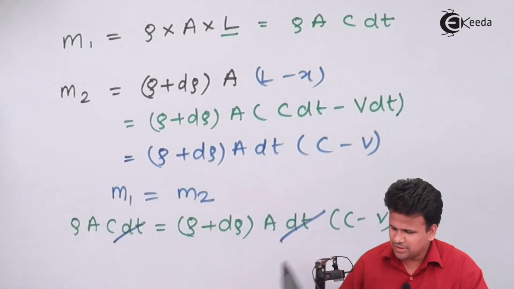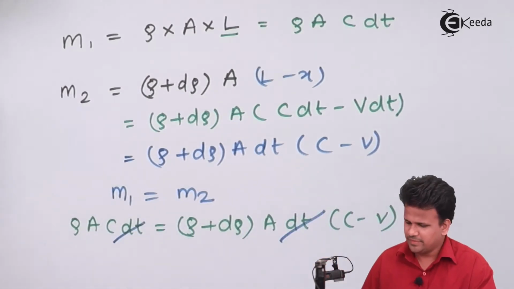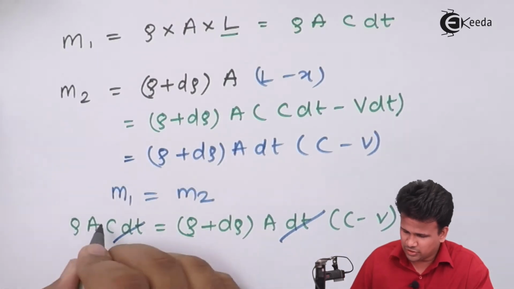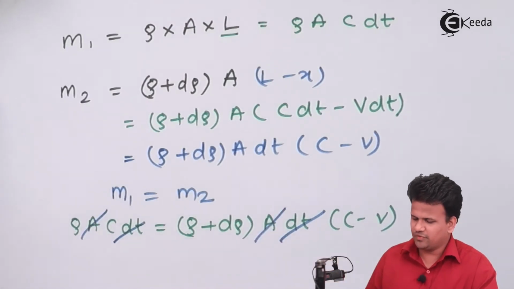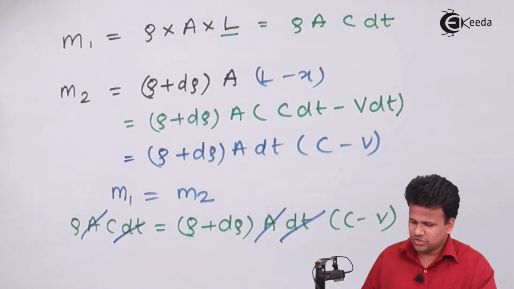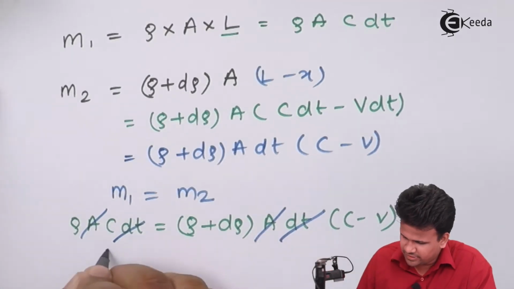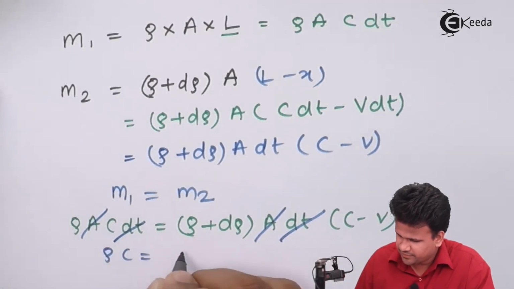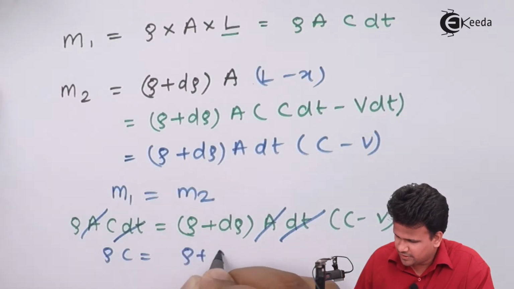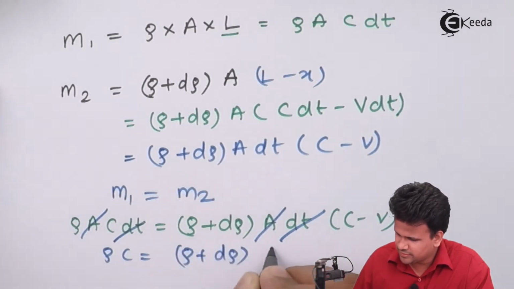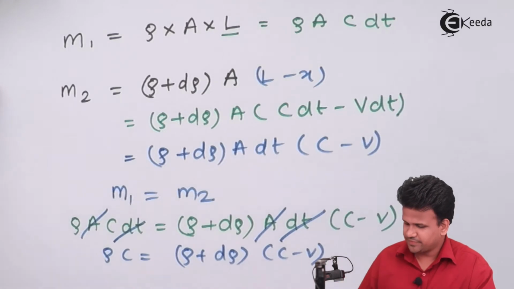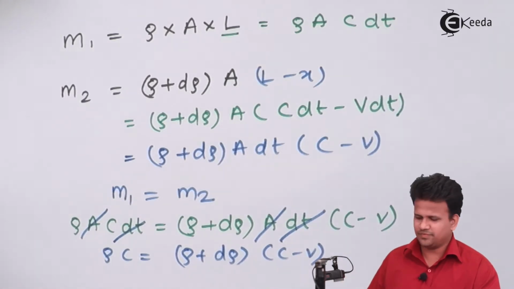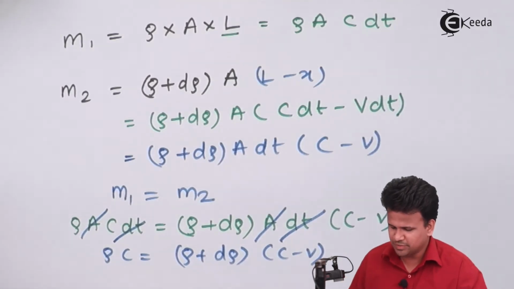These two values will go away. Now let us expand this, and also over here the area of cross section is the same. So what we are left with is rho into C, (rho plus d rho) into (C minus V). So these are the values which we have got from this equation.